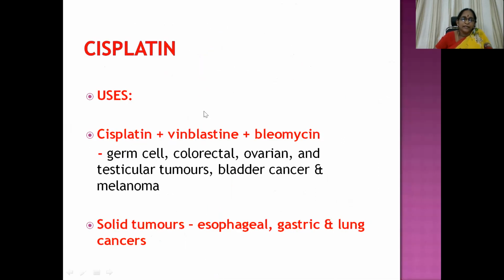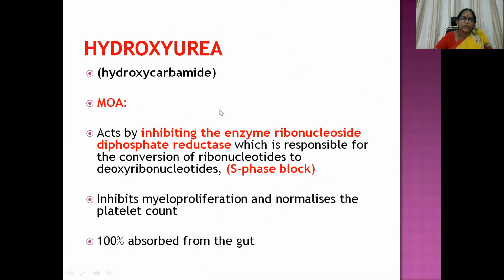It is used in the management of germ cell, colorectal, ovarian, and testicular tumors, bladder cancer, and melanoma, along with a combination of vinblastine and bleomycin, and also in the management of solid tumors like esophageal, gastric, and lung cancers. Then comes hydroxyurea, otherwise known as hydroxycarbamide. It mainly acts by inhibiting the enzyme ribonucleoside diphosphate reductase, which is responsible for the conversion of ribonucleotides to deoxyribonucleotides. So it mainly acts at the S phase. So the S phase is blocked with this molecule.